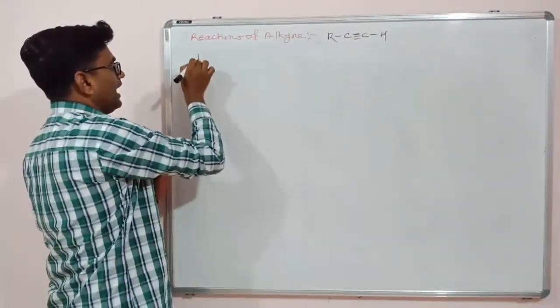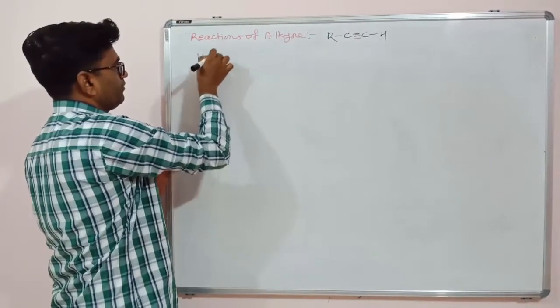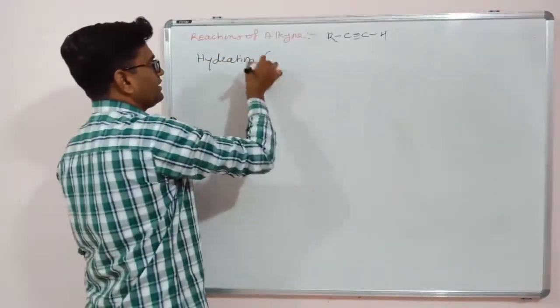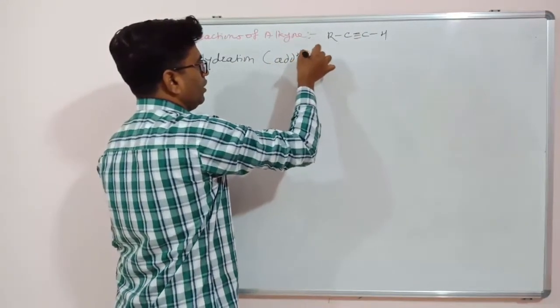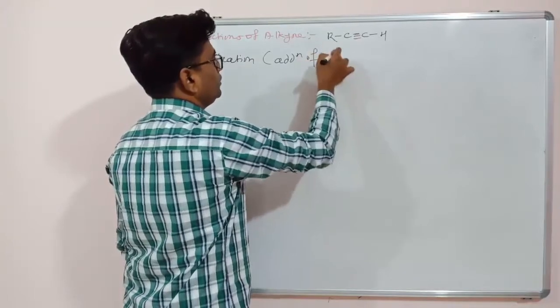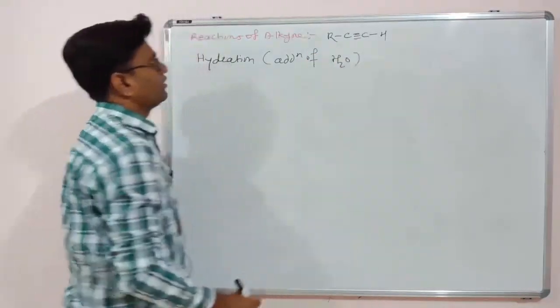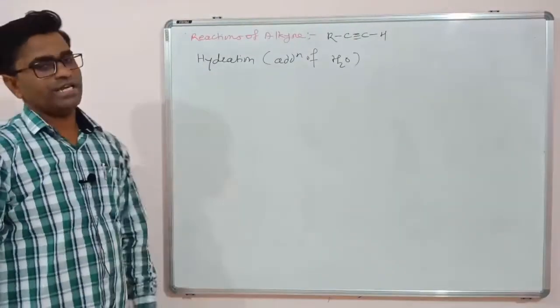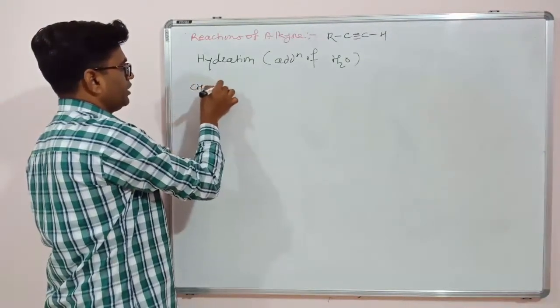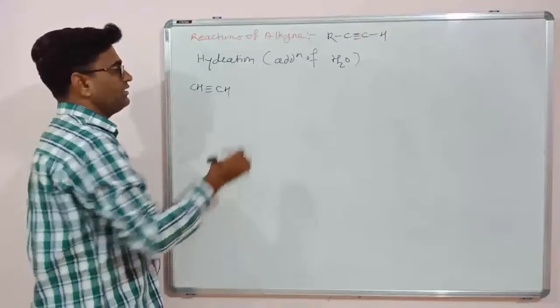Now we will learn the hydration reaction. Hydration. What is hydration? That is addition of water. So reactions of addition of water are called hydration. For example, CH triple bond CH, acetylene.